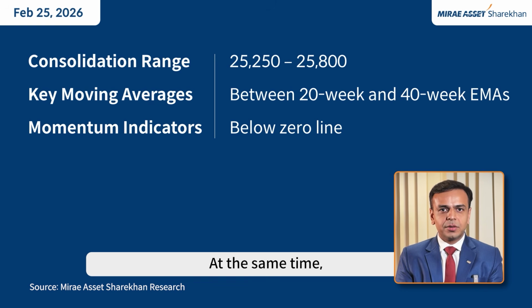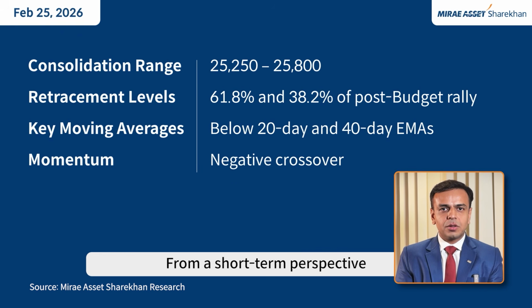At the same time, momentum indicators remain below the zero line, indicating underlying weakness in the markets. From a short-term perspective, the daily chart is reflecting the same consolidation between 25,250 and 25,800, which also represents the 61.8% and the 38.2% retracement level of the post-budget rally.